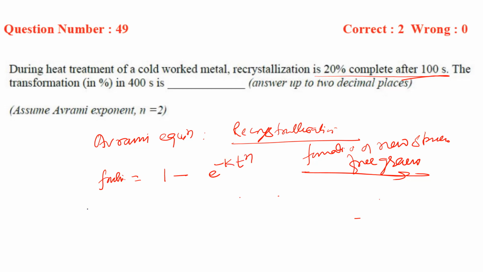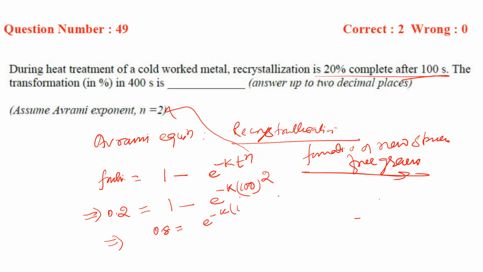Here in the first case, 0.2 fraction is completed, that is 20%. So 0.2 equals 1 minus e to the power minus k, time we know is 100 seconds, and n is given as 2. Using this equation we can first find the k value.